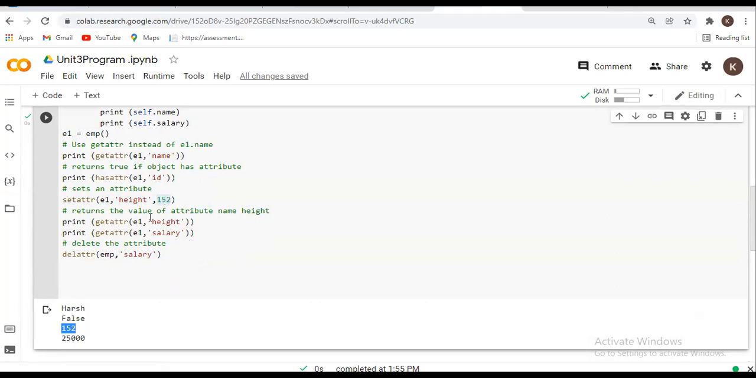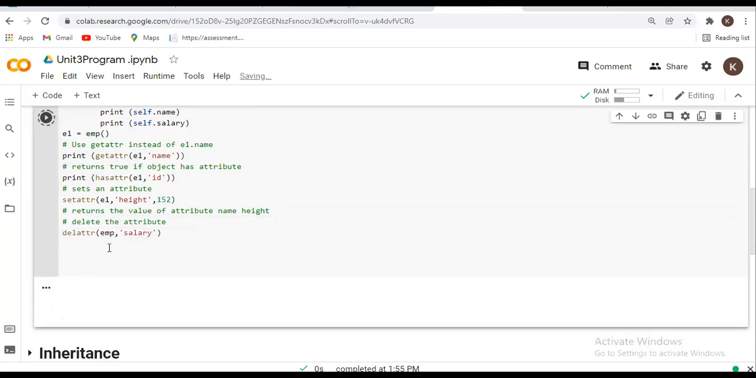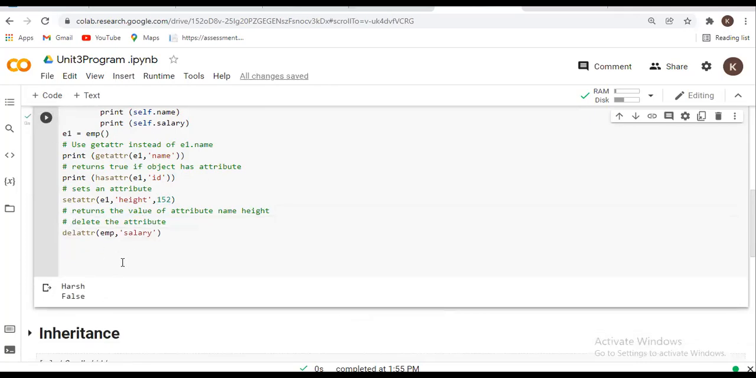And after that, what should I do here? For displaying these attributes, I will write a get method, and then the delete attribute, which means here I am totally deleting the salary. Now if you see the results, it will display only Harsh and false.